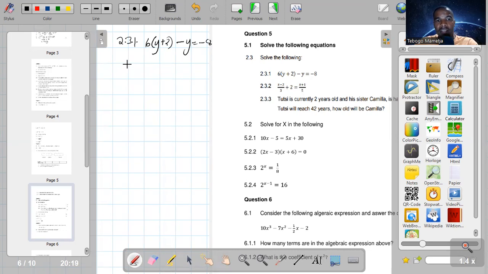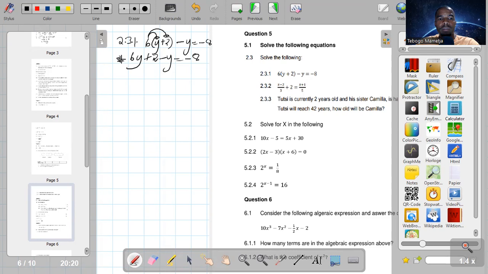For example, the first one, it's 6 into (y plus 2) minus y. So there's a bracket there. The first thing that we need to do is to remove the bracket, by applying the distributive property. Remember the distributive property: you multiply 6 by y, and you multiply 6 by 2. So 6 by y is going to be 6y, then 6 by 2 is going to be 12, then minus y is equal to -8. So the idea there was just to get rid of those brackets.